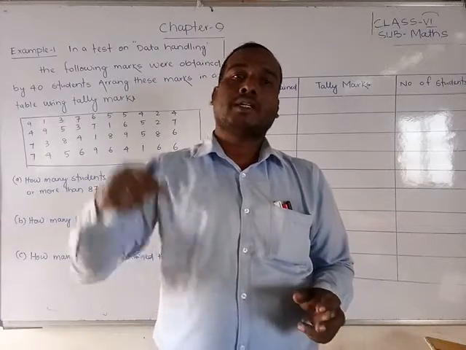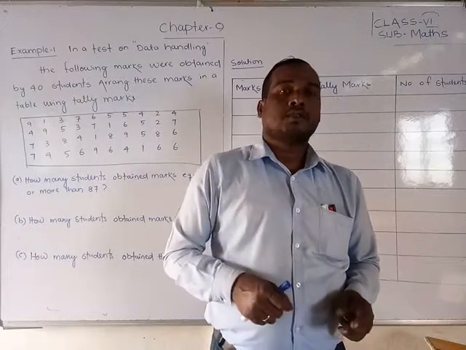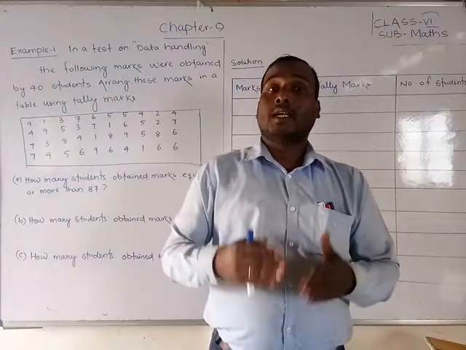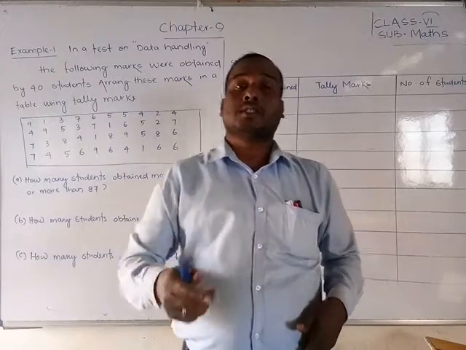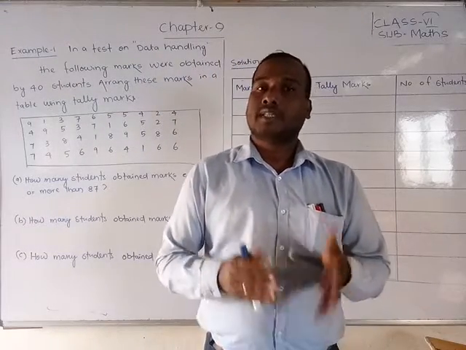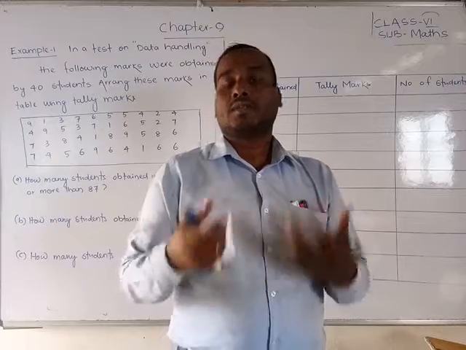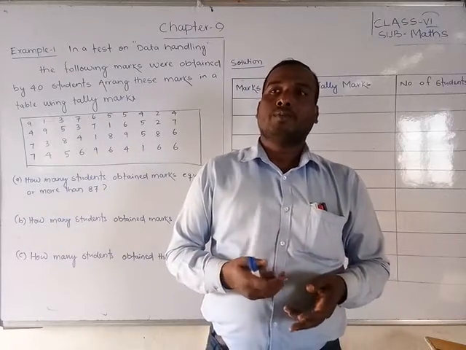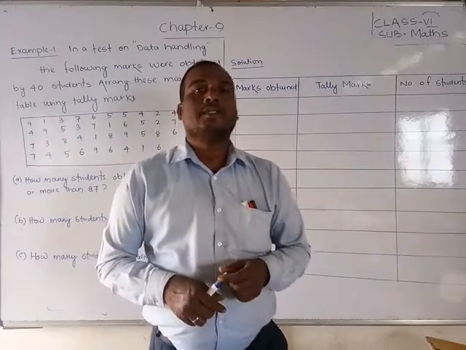But if the data is collected by someone else, like newspapers, TV channels, or TV news, these are called secondary data.